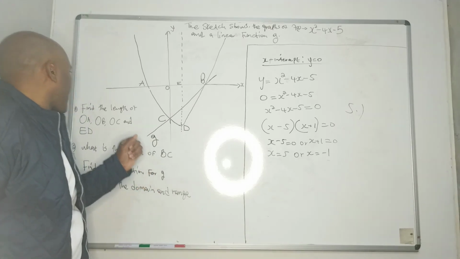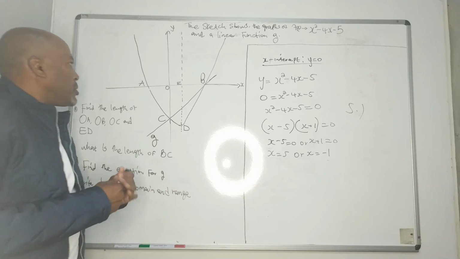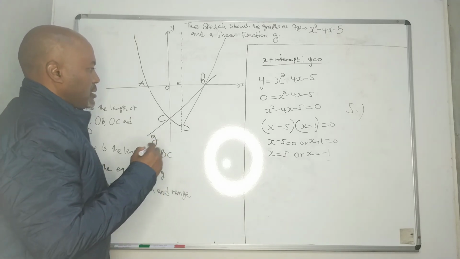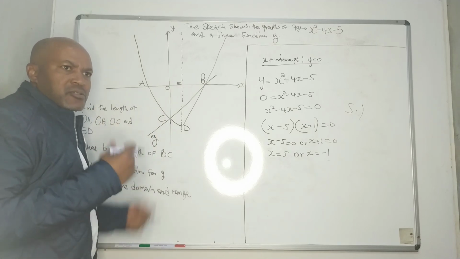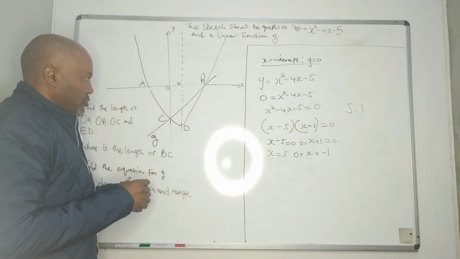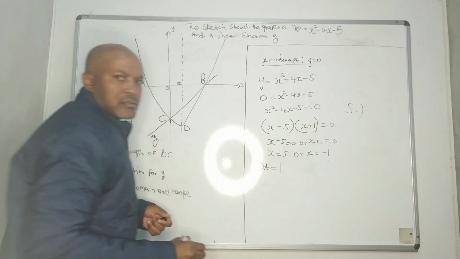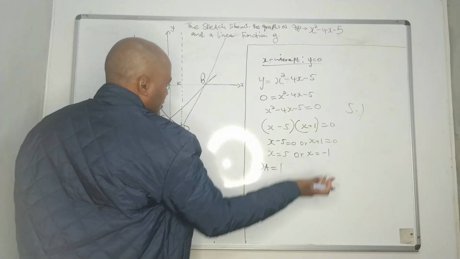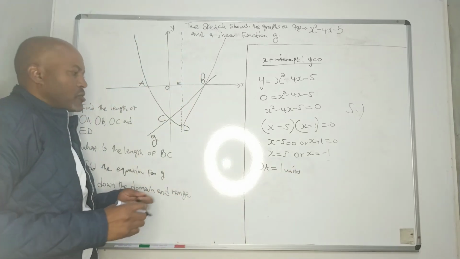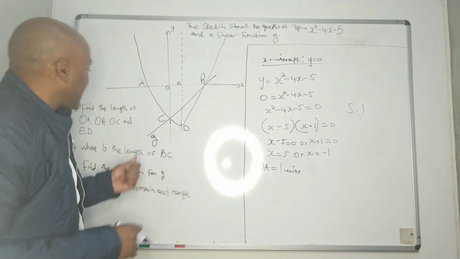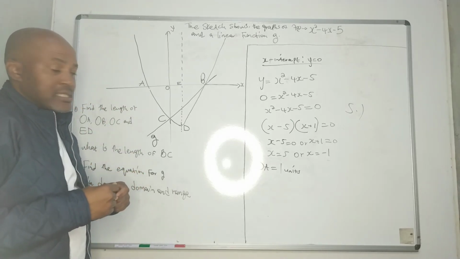The question said, find the length of AO. You are never supposed to say that OA is -1. That's not the distance. They want the distance, so OA equals 1 unit. We don't write -1 because the question said the length. We need the length, we don't need the coordinates.